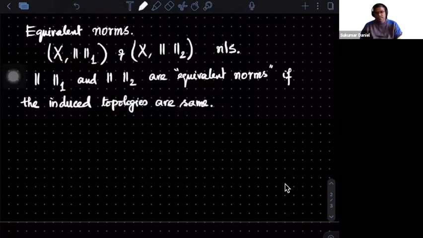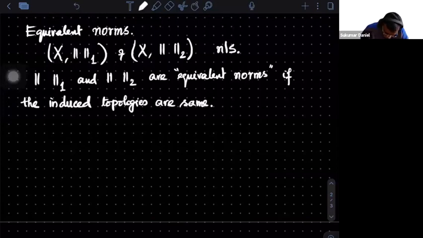Now, this is the working definition for us. Have you come across this equivalence of metrics also? Equivalent metric. Okay, so if you have come across equivalent metric, it is saying the same. If the norms are equivalent, the induced metrics are also equivalent, and hence the induced topologies are equivalent. We'll go to that in a minute.